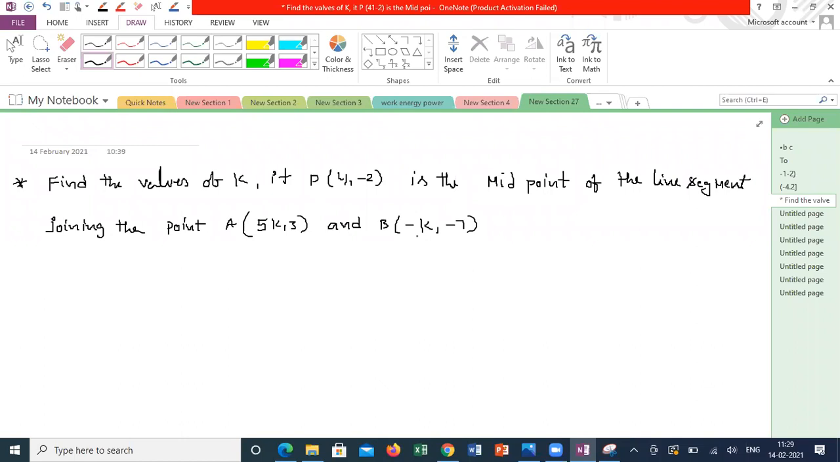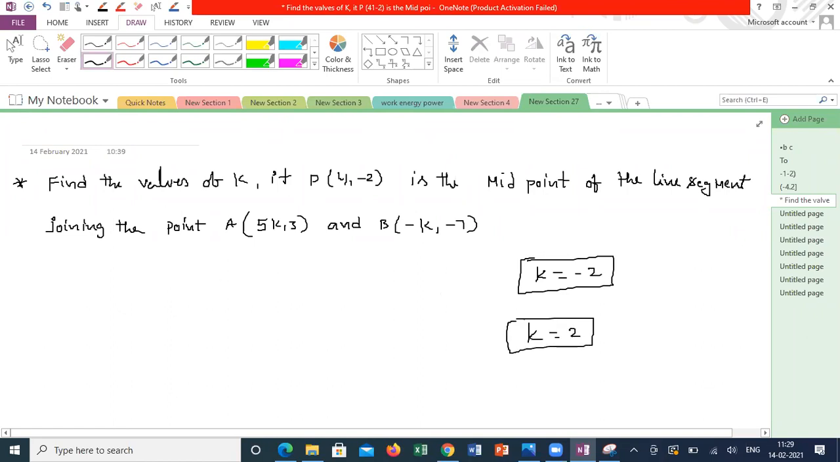Sir, is it -2? One answer is -2. We'll wait for other answers also. Sir, k is equal to 2. So one more answer is 2. Sir, actually it's 2 only, sir. Then I can say -2 is wrong. Yes, sir. So what is the option?